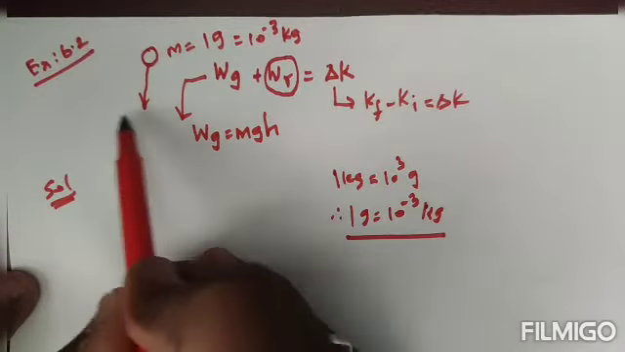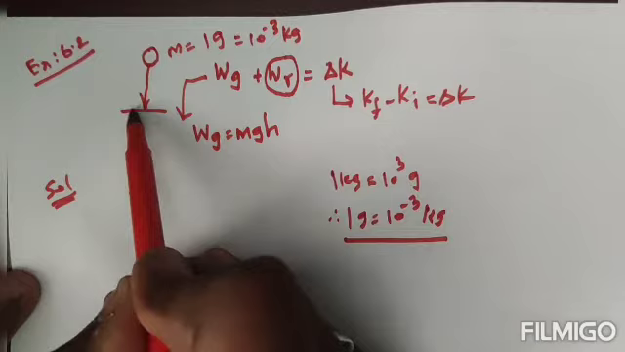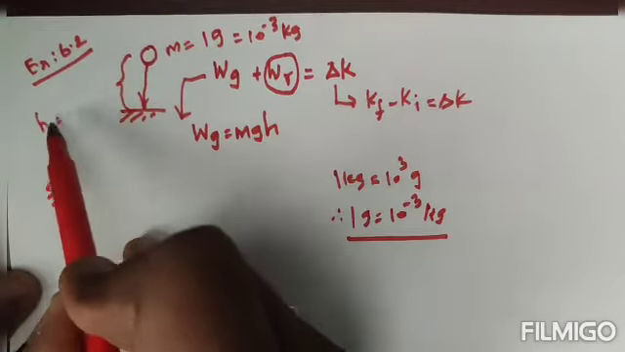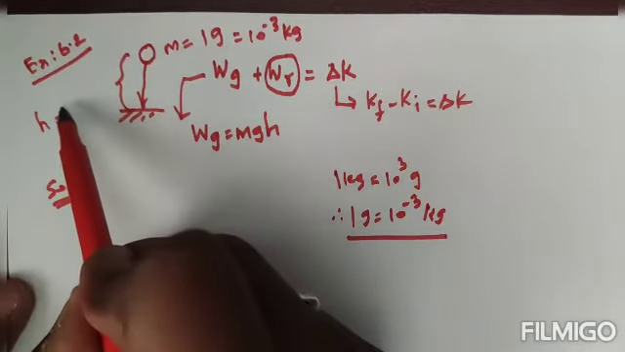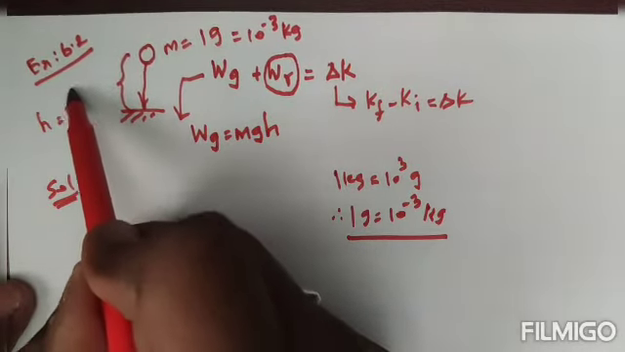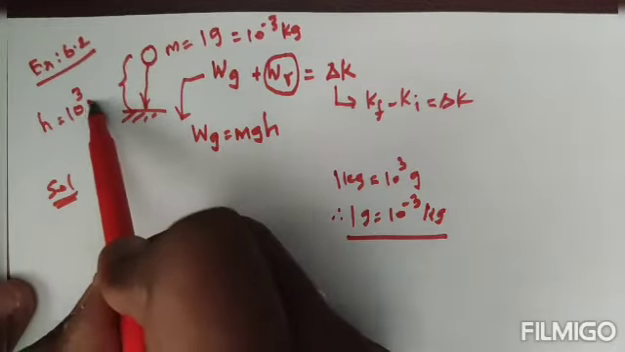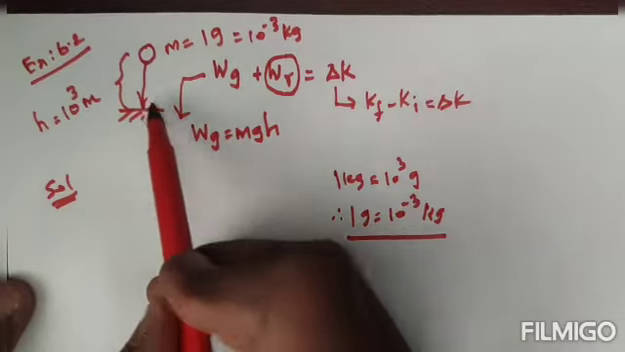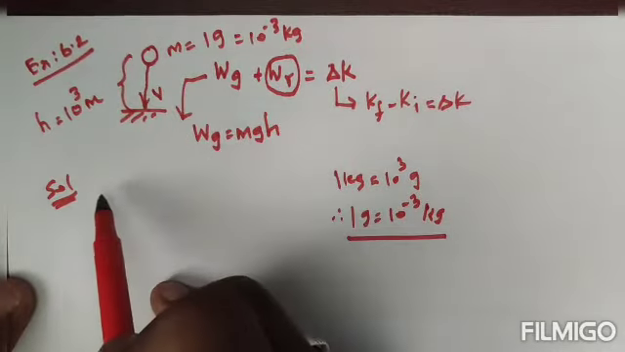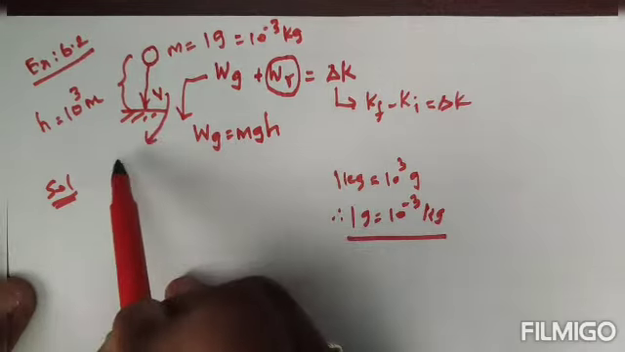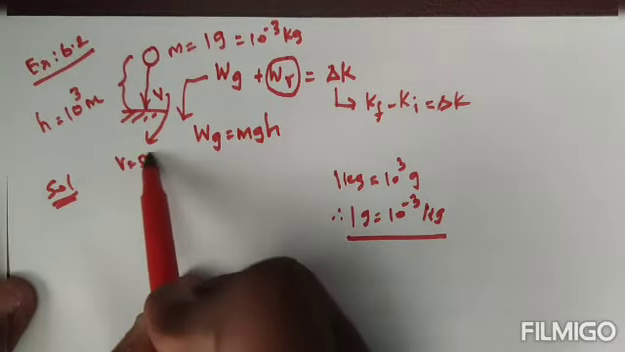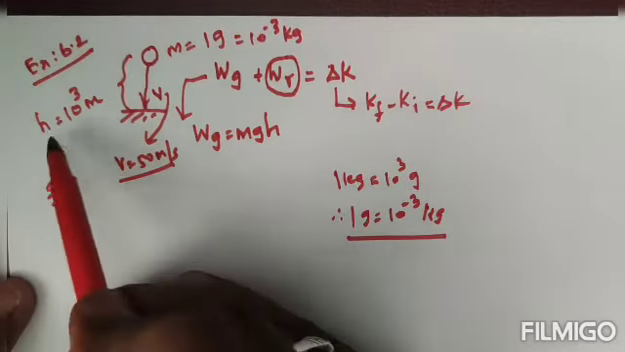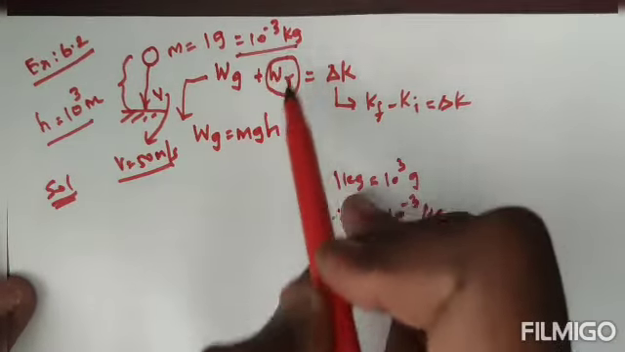Then second, height is given. For example, this is the earth surface. So this height is given. So height value, that is 1 kilometer. 1 kilometer is nothing but 10 power 3 meter. That is the height. And then while reaching the earth, the final velocity, that is v. So this v value is given as 50 meter per second. So v value given, height value given, then mass value given.